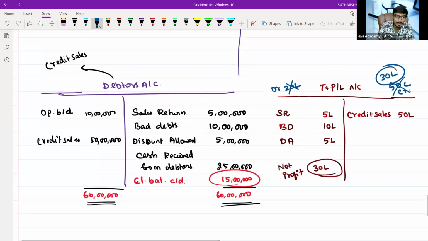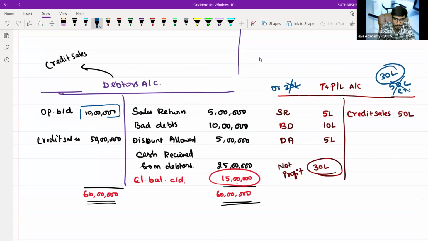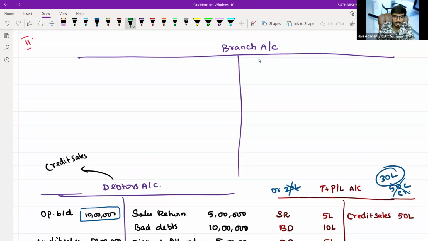Now, this opening balance of 10 lakh, cash received from debtors of 25 lakh, closing balance of 15 lakh. Just take these three and record them in the branch account. How will you record? First, the opening balance, that is your branch debtors. How much will you record? 10 lakh.